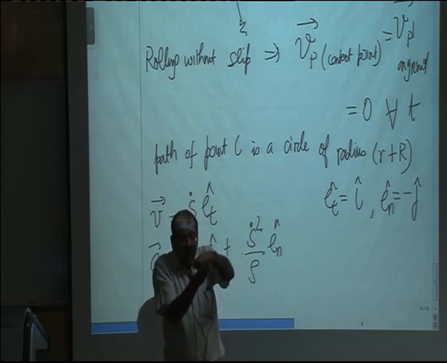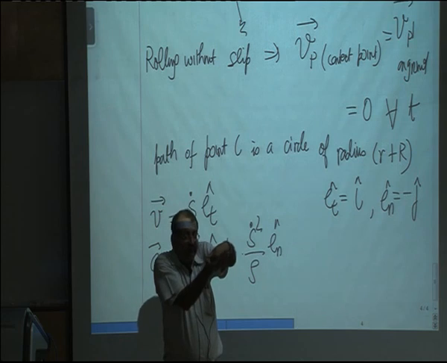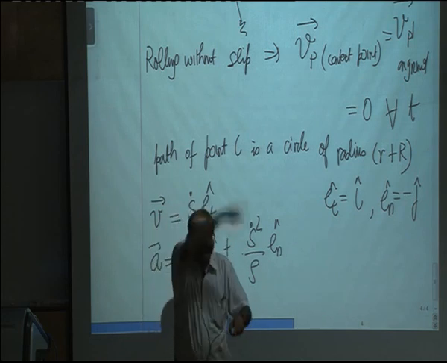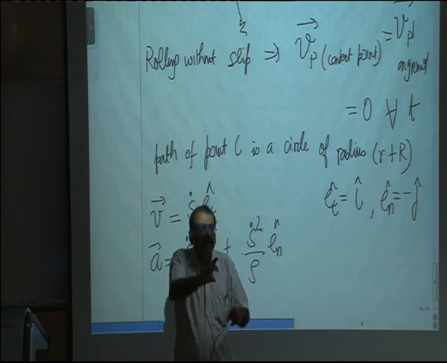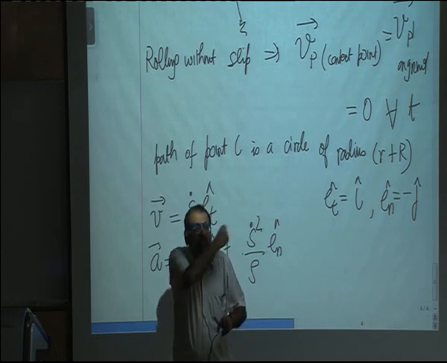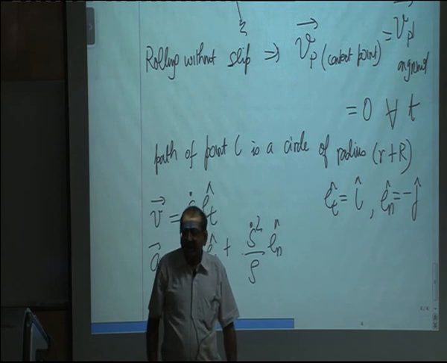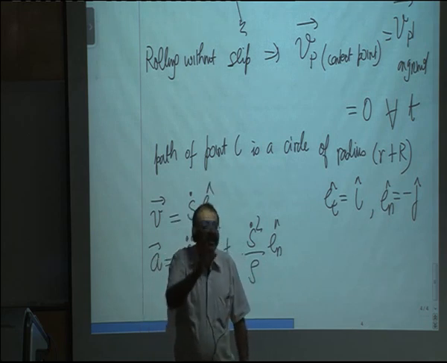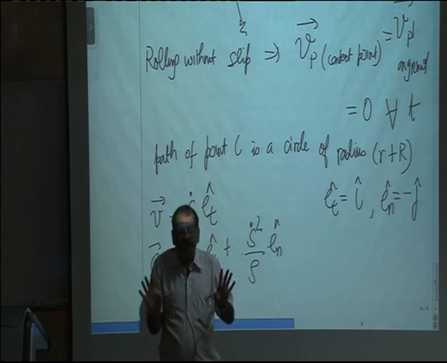If this was a gear rolling in another gear, a small gear rolling in a big gear, and it was at the bottom configuration, then what would be the radius of curvature? It would be r minus small r, and en would be pointing upwards towards the center of curvature.